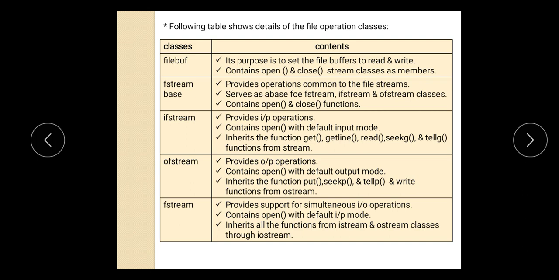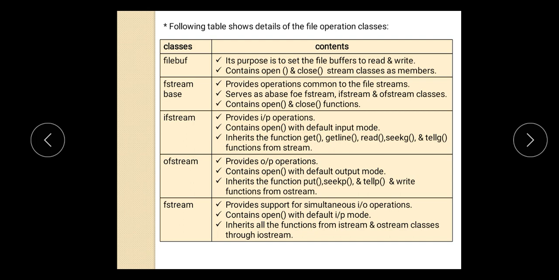ifstream provides input operations, contains open with the default input mode and inherits the functions get, getline, read, seekg, tellg from istream. Next is the ofstream. The ofstream class provides output operations, contains open with a default output mode. This is the basic difference: if we are performing the open using the open function with the ifstream, then it will open your file in input mode, and when you are using the open function with the ofstream, it will open your file in output mode.